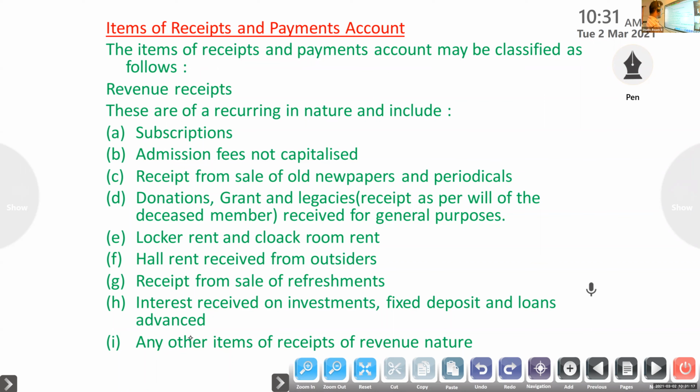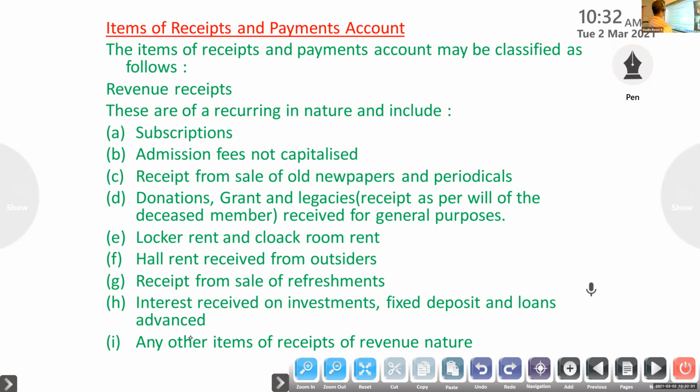Revenue receipts are subscriptions, admission fees, receipt from sale of old newspapers, donation for general purpose, locker rent, cloakroom rent, and hall rent received from outsiders. For example, if we have a hall and give it out for rent or for marriage purposes and get rent, that is revenue. Also receipt from sale of refreshments, interest received on investments, and any other receipts of revenue nature. These are revenue receipts.